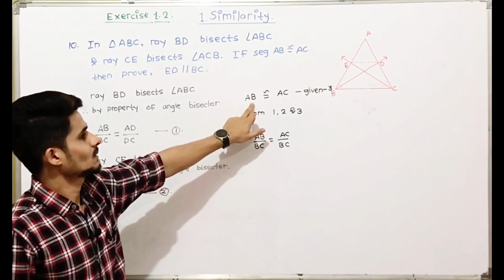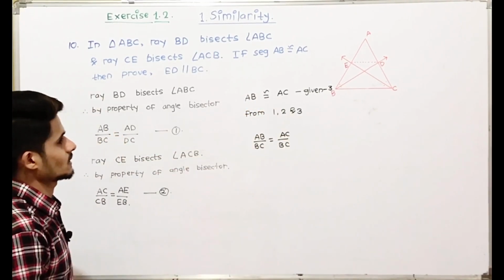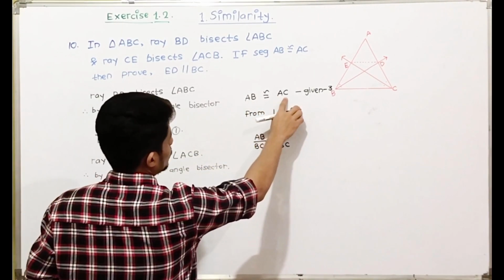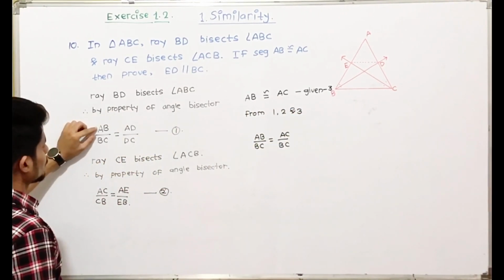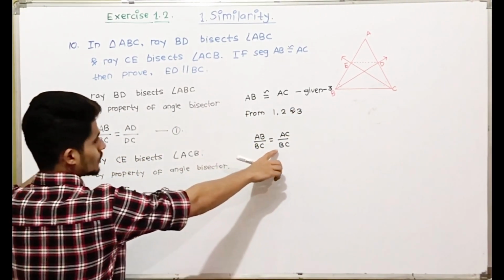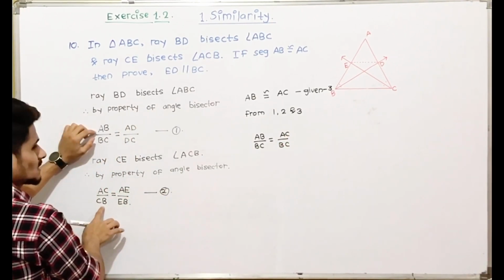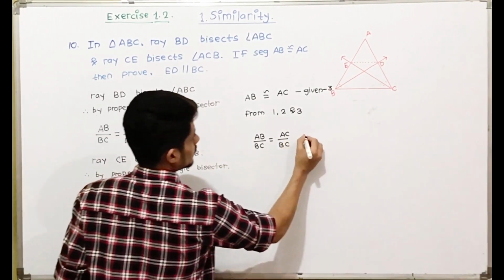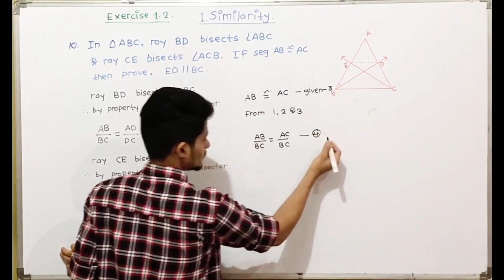Why? Because AB is congruent to AC. So AB upon BC is equal to AC upon CB. We'll denote this as 4.